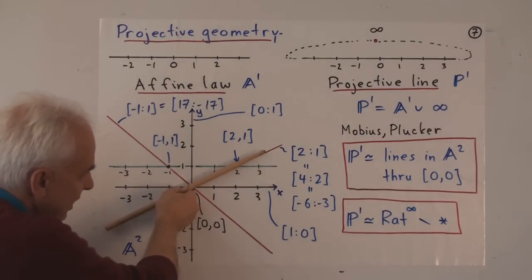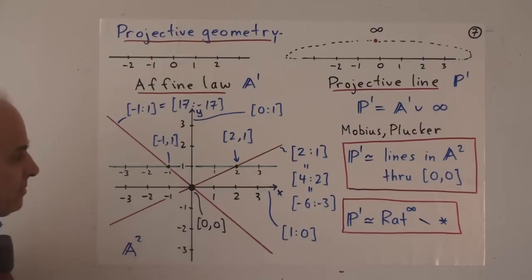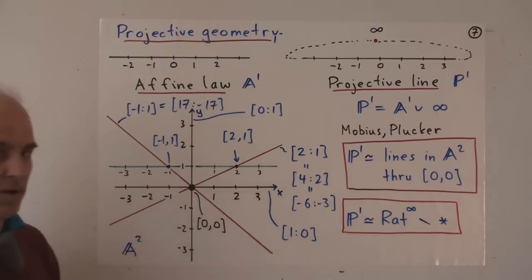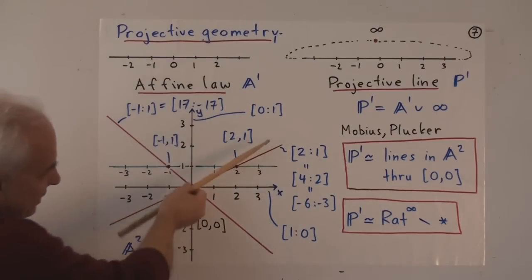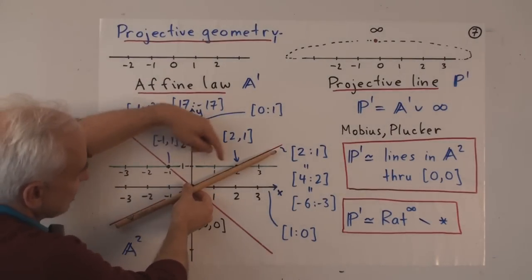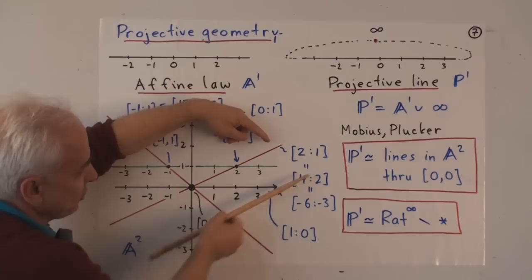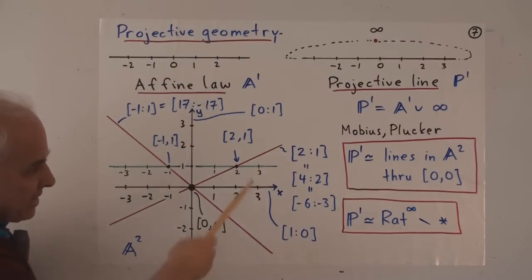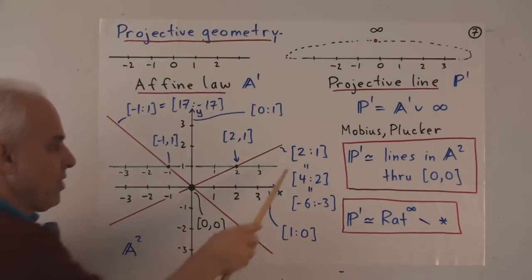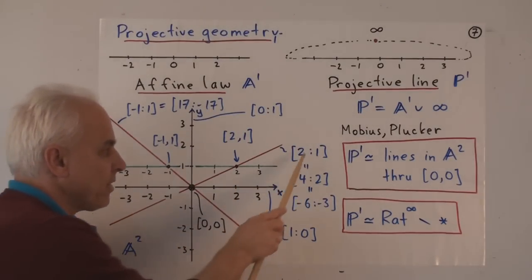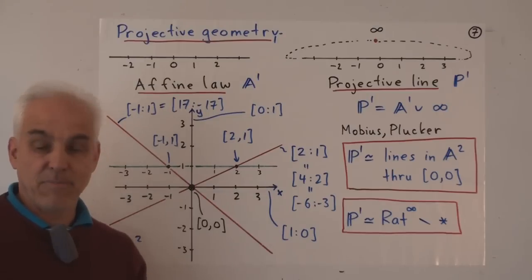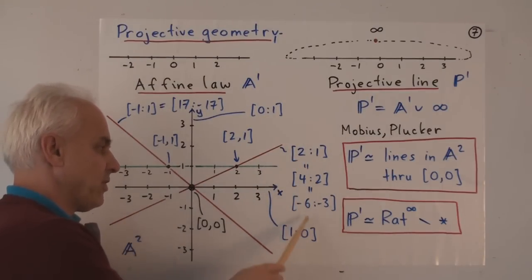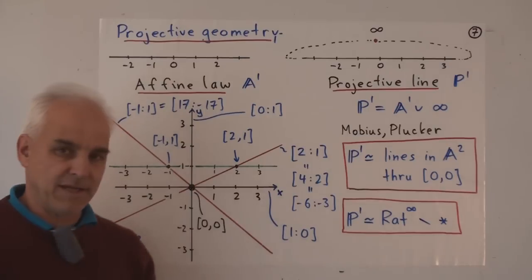So this line is labeled by that point, or by that vector in the plane, (2, 1). But this line, of course, also passes through other integral points, like (4, 2), (-6, -3), and others. And the idea of homogeneous coordinates is to say that we're going to agree that all of these are equal. The two little dots means a proportion. So the proportion 2 to 1 is the same as the proportion 4 to 2, is the same as the proportion -6 to -3.